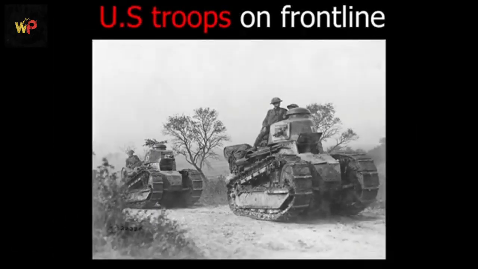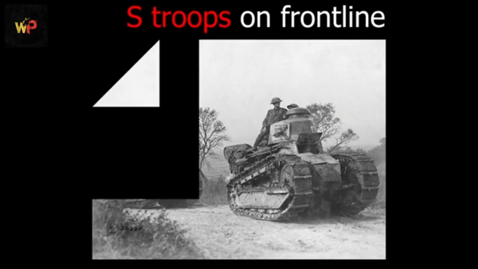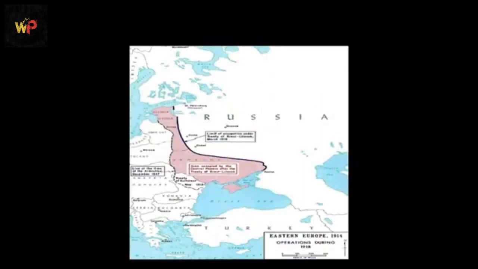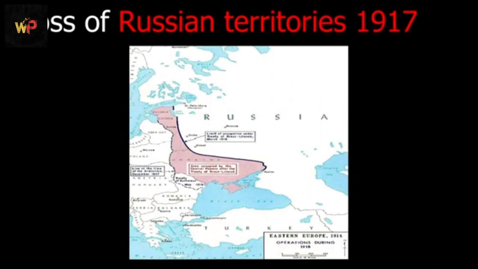In 1917, the U.S. entered the war after repeated provocations from Germany, including unrestricted submarine warfare and the infamous Zimmermann telegram, in which Germany tried to persuade Mexico to attack the U.S. At the same time, Russia withdrew from the war after the Bolshevik Revolution.